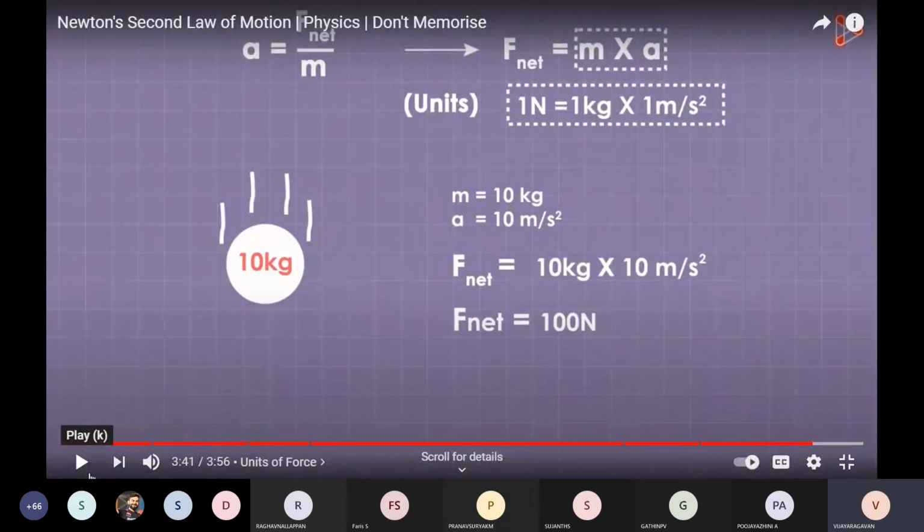N is equal to kg into meter per second square, or kg m s to the power minus 2. If m is equal to 10 kg and a is equal to 10 meter per second square, then your net force F is equal to 10 into 10, which is 100 newtons.